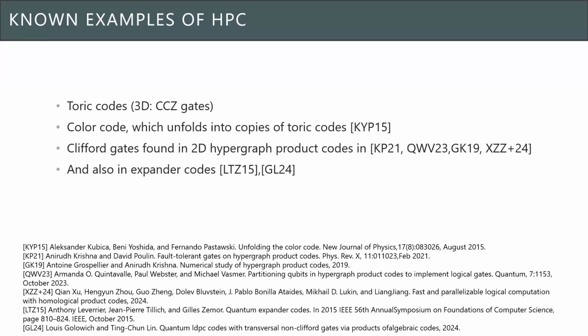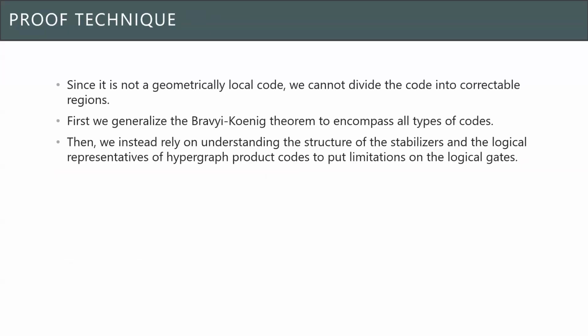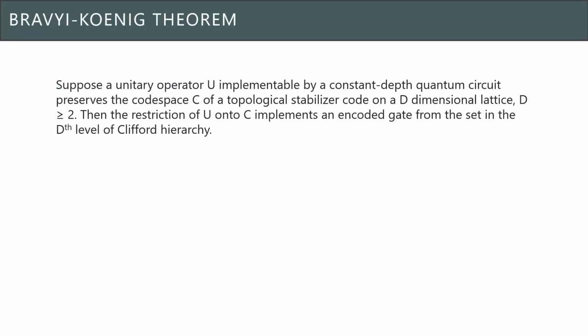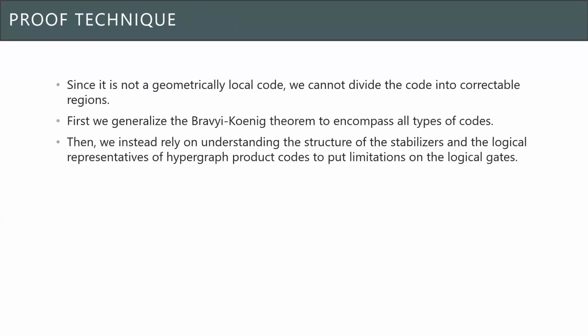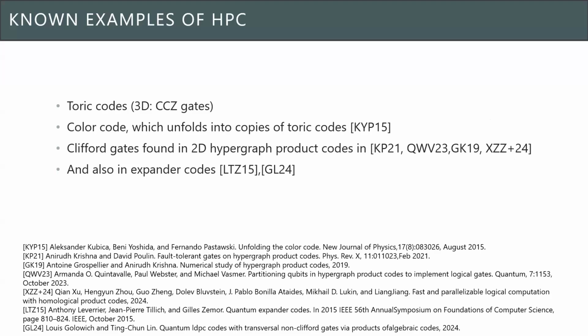So one well-known example of a hypergraph product code is the toric code, and in 3D you can perform CCZ gates. And then the color code, we can also unfold it into copies of toric code. So a no-go result on toric code also implies a no-go result on color code.